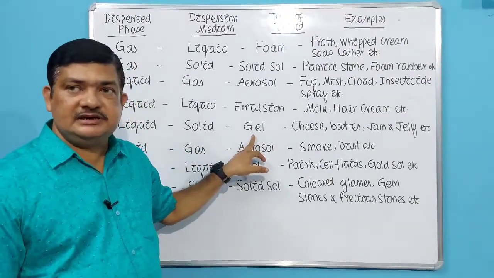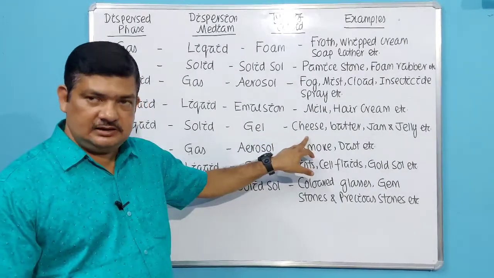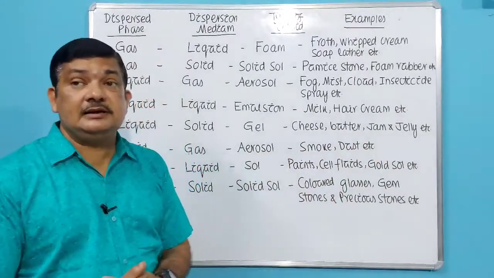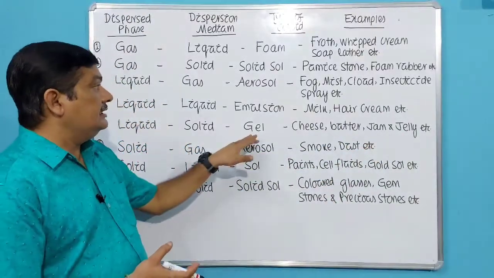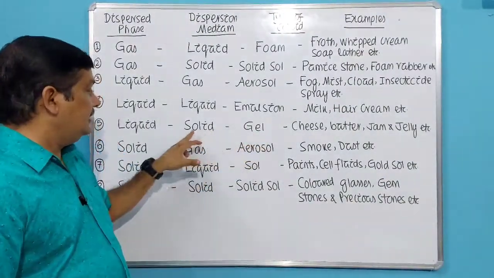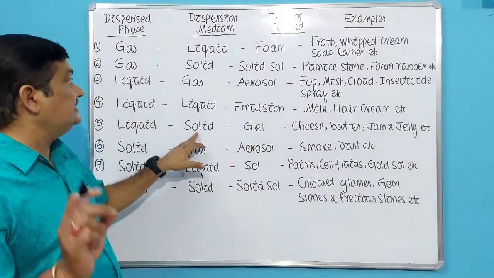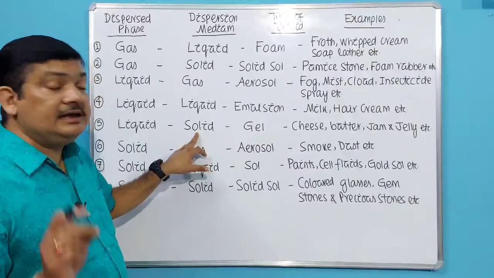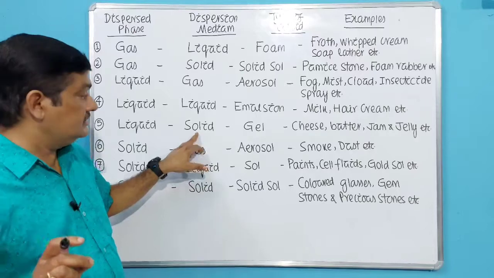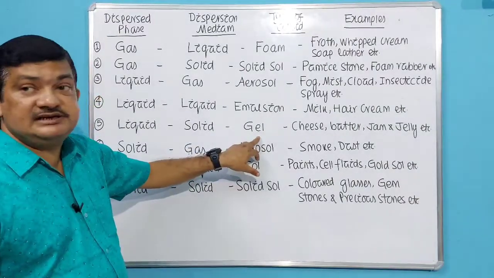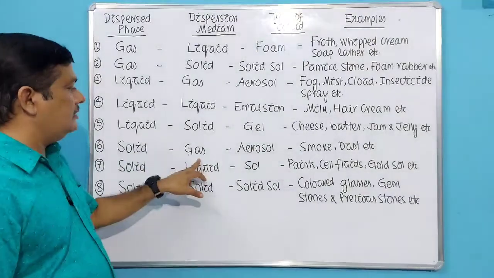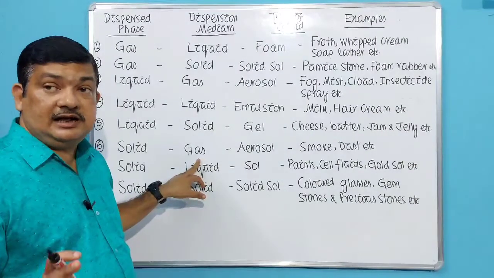It is called gel. You must have seen gels. Example, cheese. You consume cheese. Butter. You also consume butter. And jam, jellies, which are favorite foods. These are examples of colloidal solutions called gels. So how are gels formed? When a little amount of liquid is dispersed in a greater amount of solid, a gel is formed. Example, cheese, butter, jam, jelly, etc. So this is the next type of colloid, gel. Then when a little amount of solid is dispersed in a greater amount of gas, again it is called aerosol.